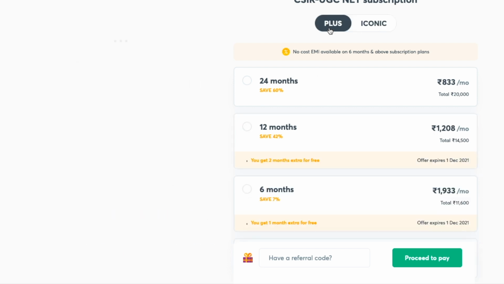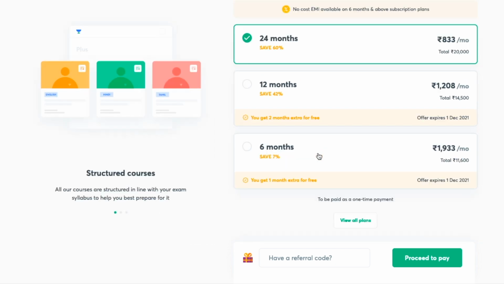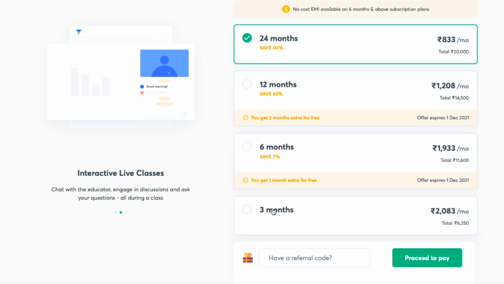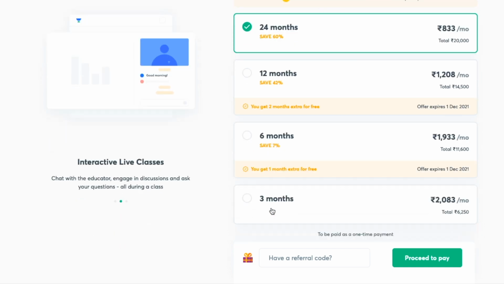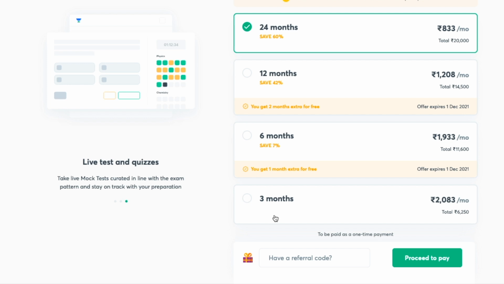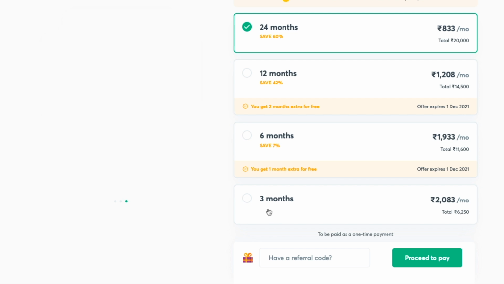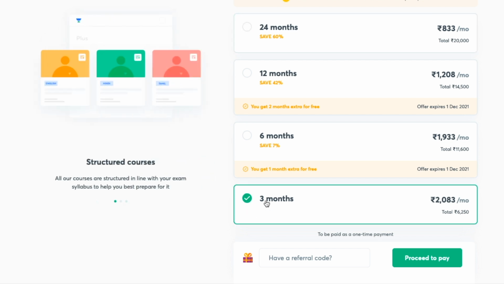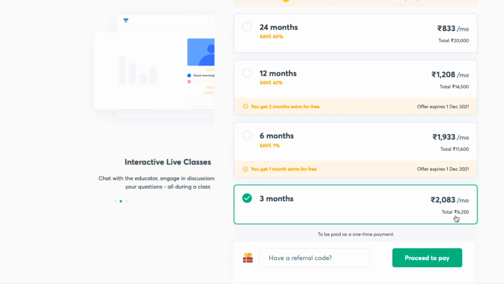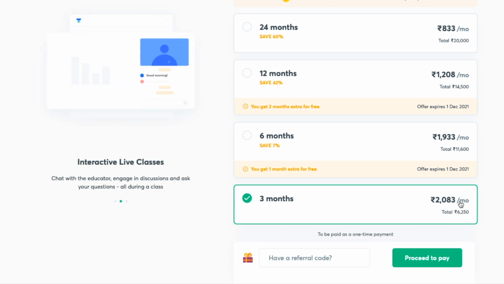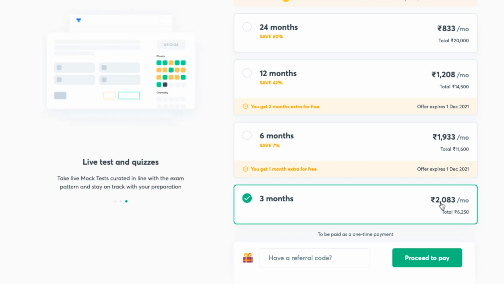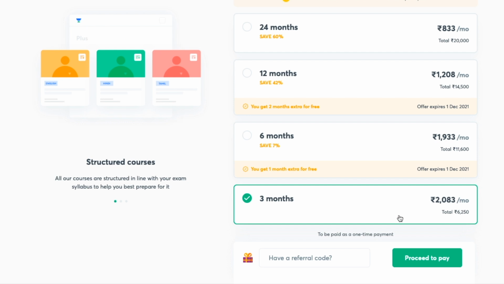But if I go for the Plus subscription, there I have a choice, and if I click here, view all plans, here I can even choose a 3-month subscription. Okay, so let's say I'm someone who just wants to go for mock tests and just wants to join Unacademy for the next 3 months, I'll click this 3-month subscription. The total price over here, you can see it's 6,250 rupees, charging 2,083 rupees per month. So that's the total price.